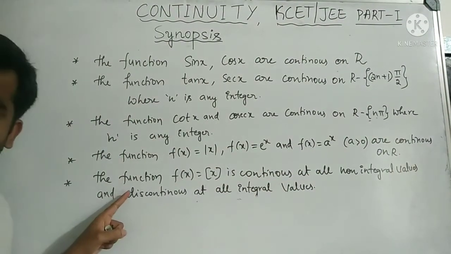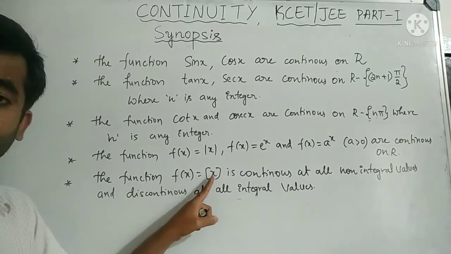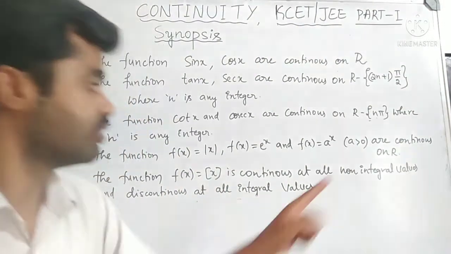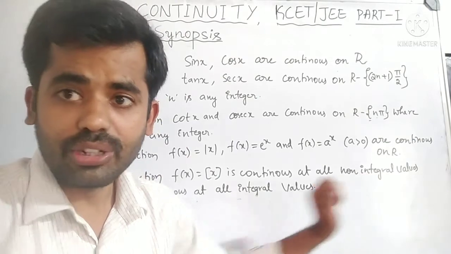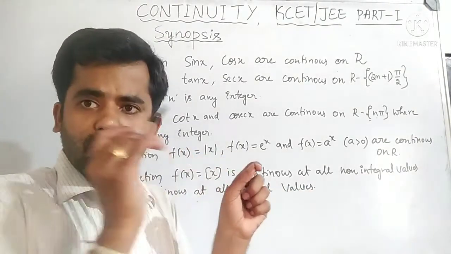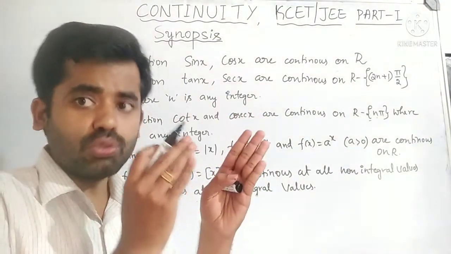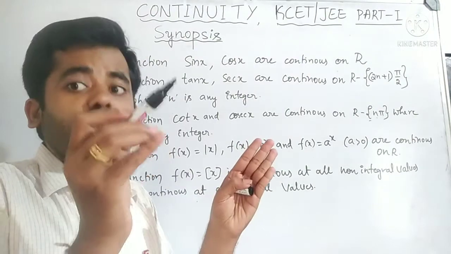Then the greatest integer function. The function f of x equal to the greatest integer function is continuous at non-integral values. From 1 to 1.9, what is the greatest integer?